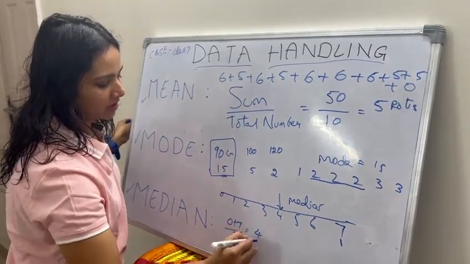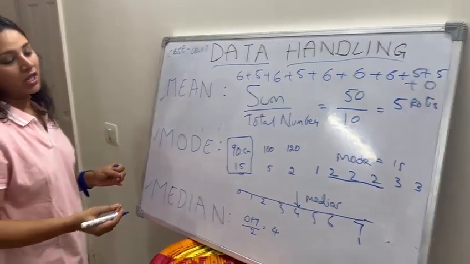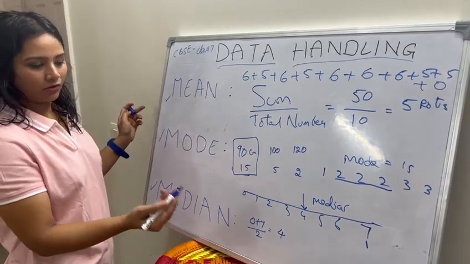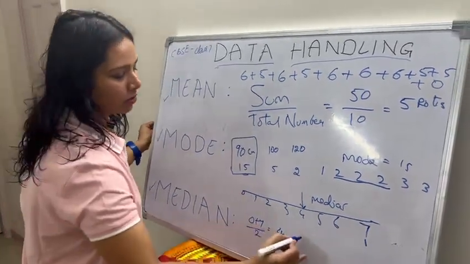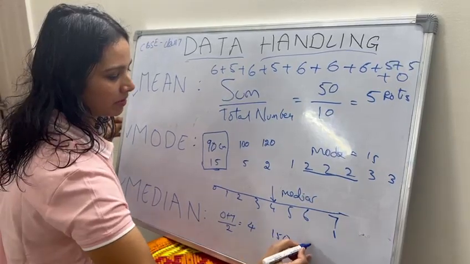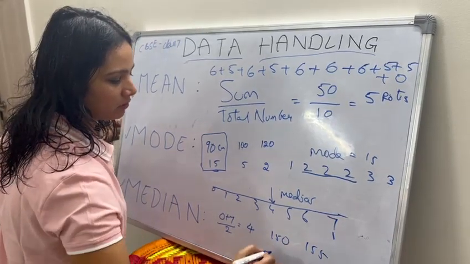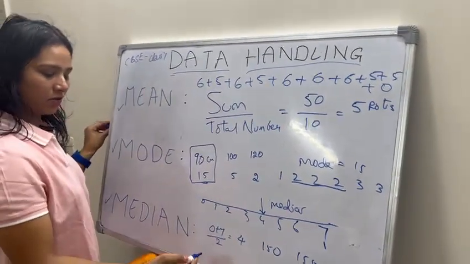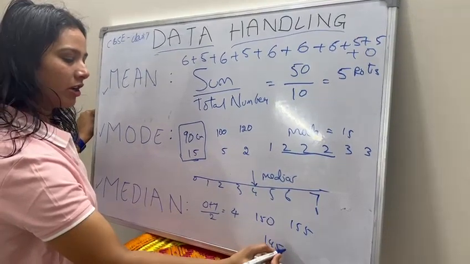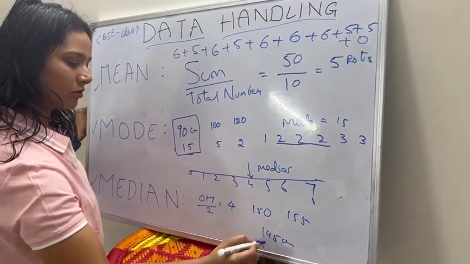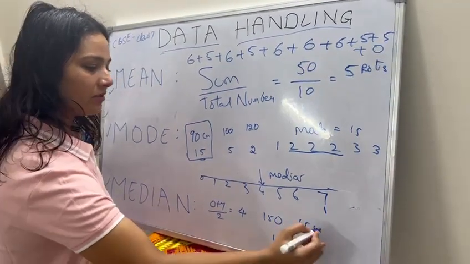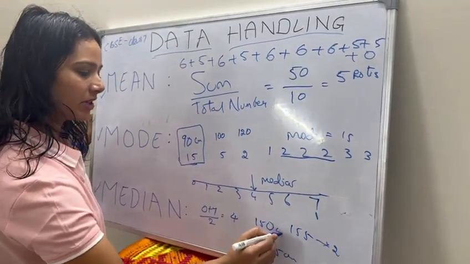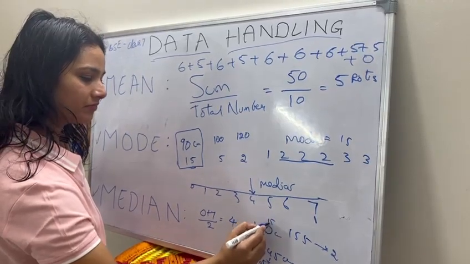That is my median. Say I can give one example: we have to calculate the average height of the students in a class. One could be 150 centimeters, one could be 155 centimeters, one could be 145 centimeters. I have students in different numbers: in 145 centimeters I have 5 students, in 155 centimeters only 2 students, and in 150 centimeters 5 students.